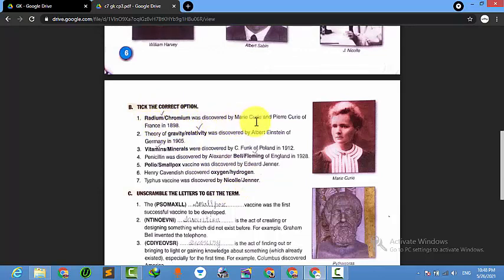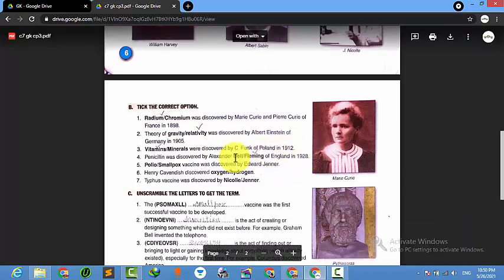Radium was discovered by Marie Curie and Pierre Curie of France. Radium. Then theory of gravity was discovered by, we all know. Theory of gravity, relativity, was discovered by Albert Einstein. Sorry, not this gravity. Theory of relativity was discovered by Albert Einstein. Then vitamins were discovered by C. Funk of Poland in 1912.